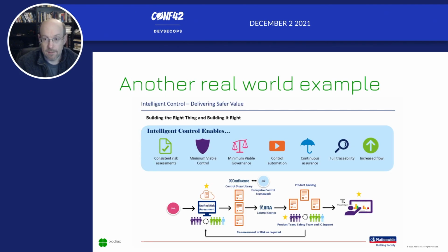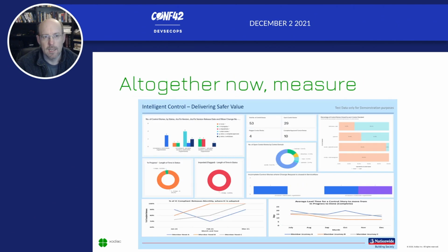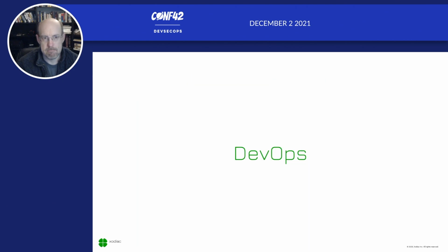Nationwide also has some great practices around this, applying lean control into the way that they do delivery, and I'd highly encourage reading through some of their things and looking up some of the talks that they've done on the topic. They've also created some great dashboards on the way you can pull out information about how they've moved to a model where you can put these control tickets into the delivery team's backlogs, and they could then solve those, and you can see how many of them are being dealt with, so that you know, are we appropriately adapting to managing risk in our delivery teams.